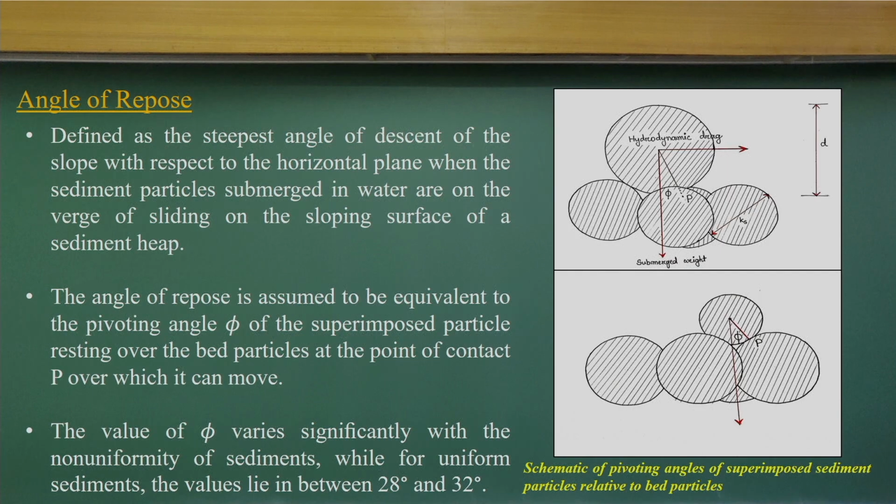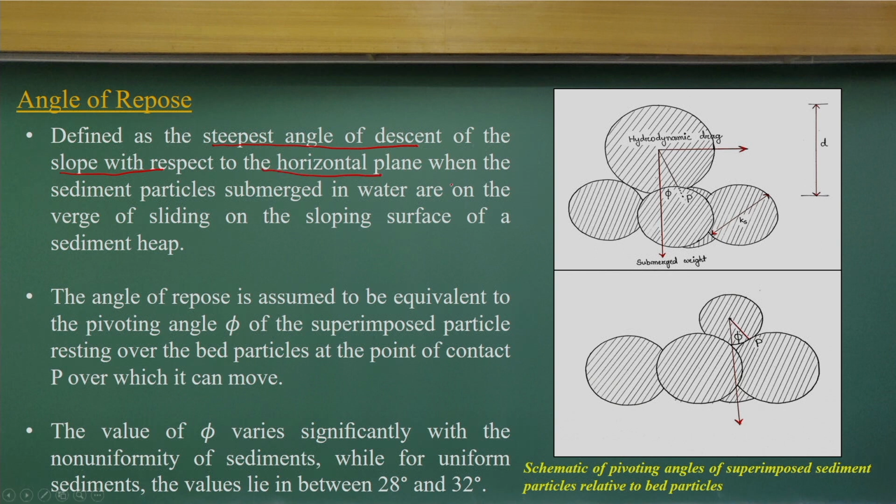Now if we look at the other part, we are talking about the angle of repose. In a river there will be sediment deposition. We try to look at what could be the equilibrium angle at which sediment deposition can happen. You can do a very simple experiment: take sand and just pour it. You see that it remains at a particular angle, and beyond that it starts falling. This is the concept we will talk about, the steepest angle of descent of a slope with respect to the horizontal plane.